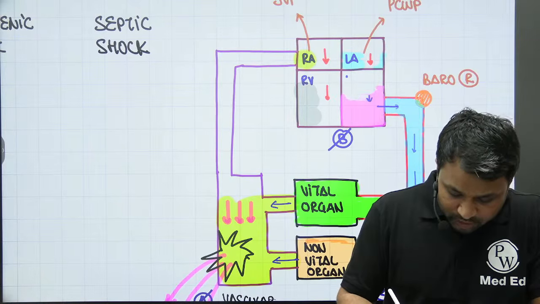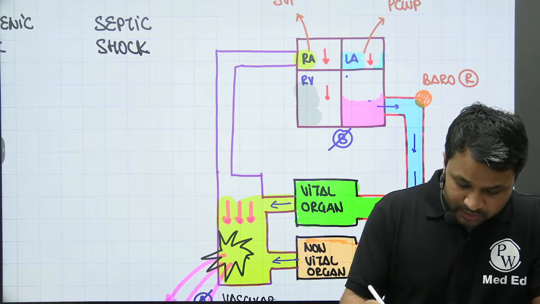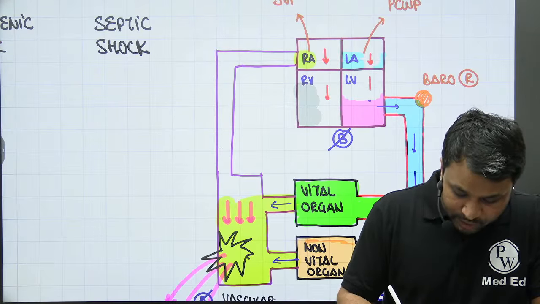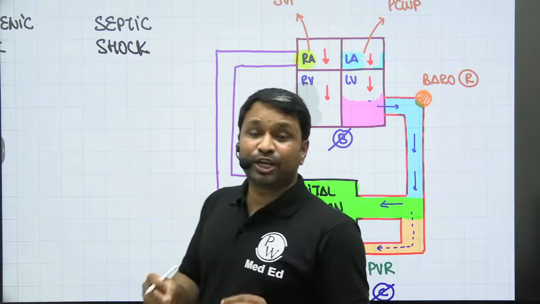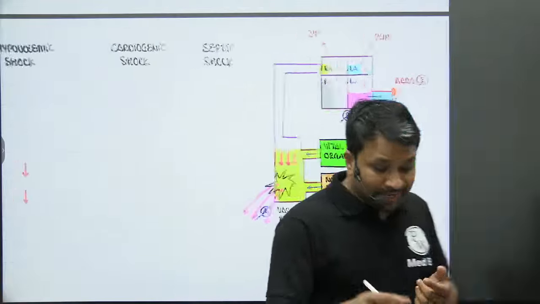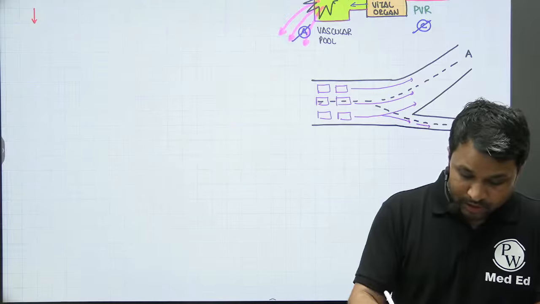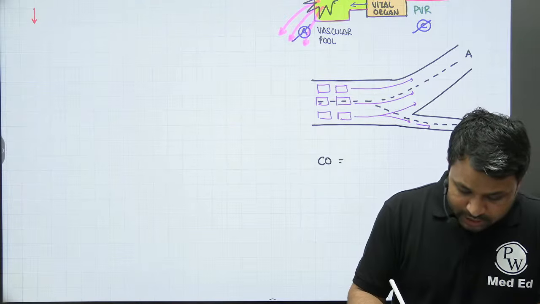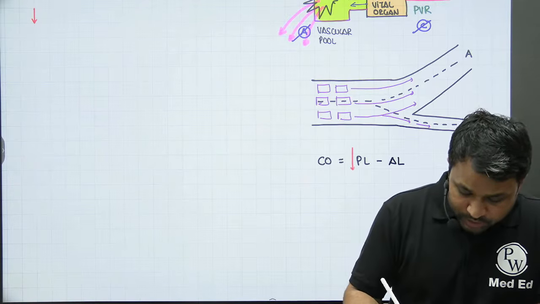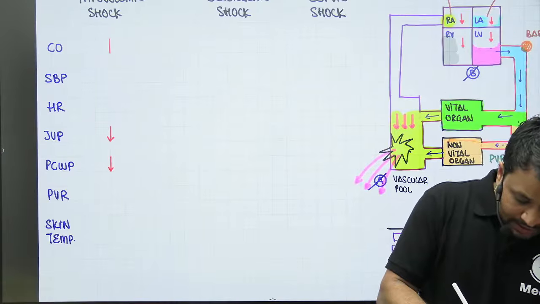If the pulmonary capillary wedge pressure reduces, the amount of blood going into the left ventricle will also reduce. We have already discussed this, right? The amount of blood going into the left ventricle, the left ventricular volume before the contraction, is what we call preload. So I'm simply telling you the preload is going to reduce, and we have already seen that cardiac output is determined by preload and afterload. The preload reduces, so obviously the cardiac output will also reduce. So in hypovolemic shock, you see there is a decrease in cardiac output.